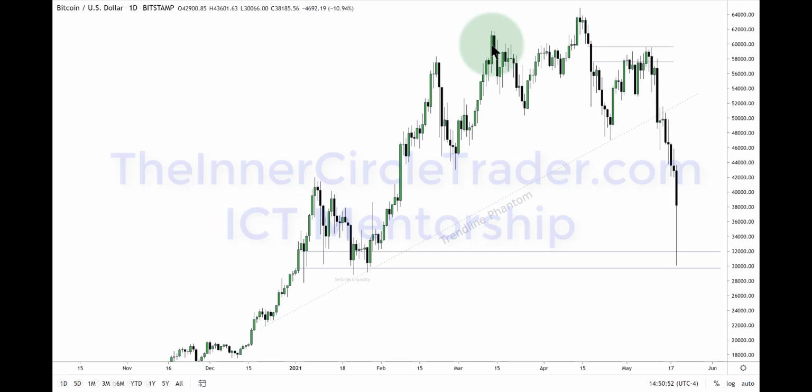I think this was a really nice distribution, topping formation. We had 1, 2, 3 drives higher, breaking market structure there, came right back up into the fair value gap once it rebalanced, and then attacked the sell side liquidity, rebalanced. And this is what I don't like.